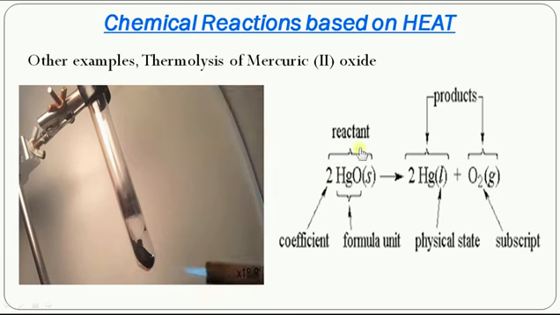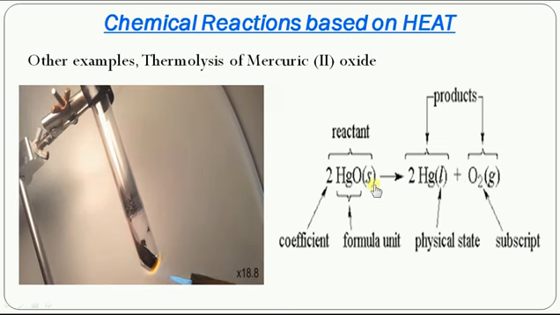So the mercuric oxide is a reactant. By heating, we get mercury and oxygen. So this is a thermal decomposition again.